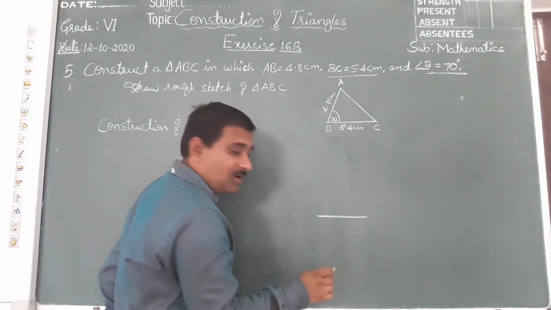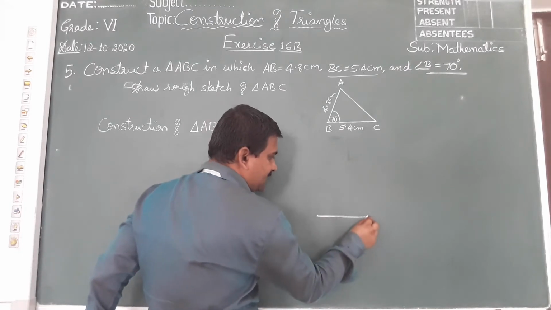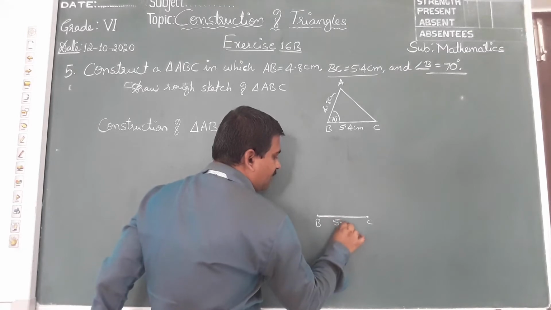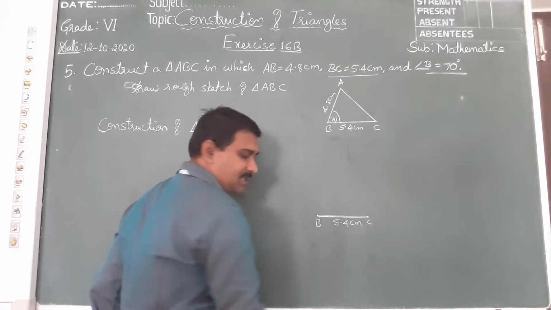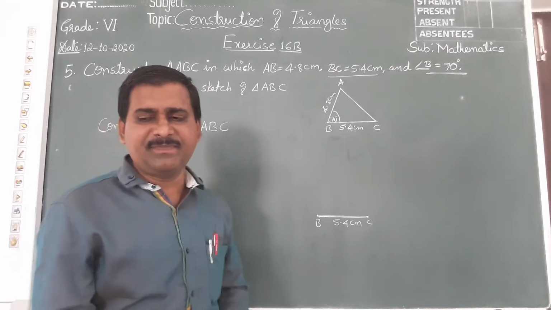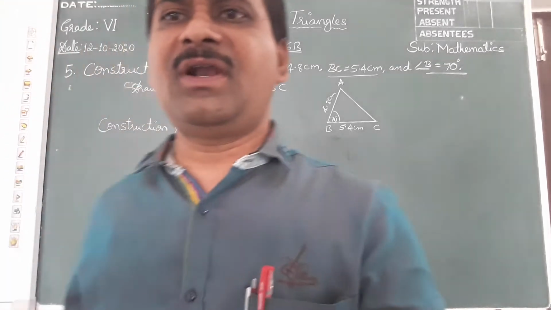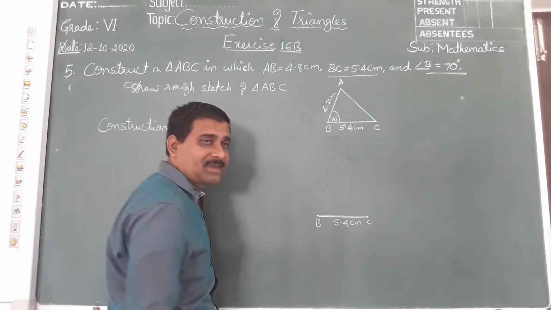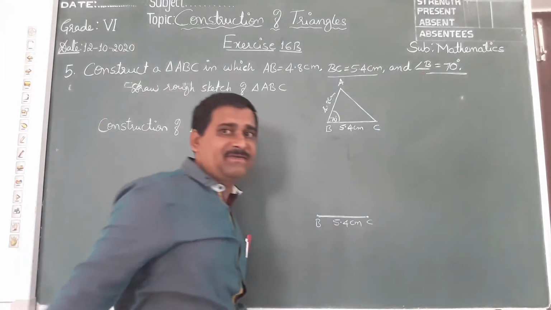See children, I have drawn line segment BC of 5.4 centimeter. Drawn. First step. Second step, next I should use the protractor, because I got a point B here and angle B is 70 degree.